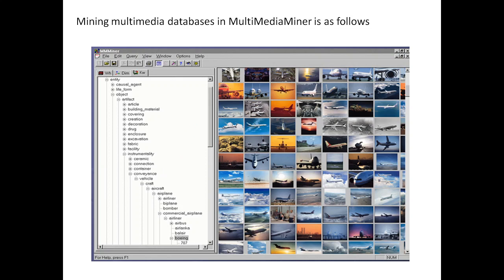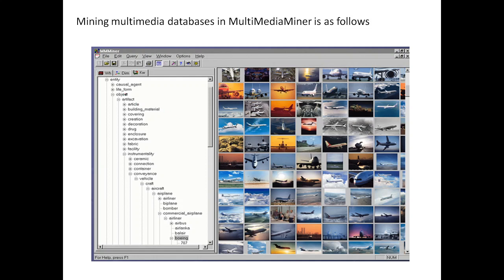So we have the image of the flight over here. We can extract the flight based upon the color, the texture, the shape of it, the view of that particular image, and based upon these several factors.